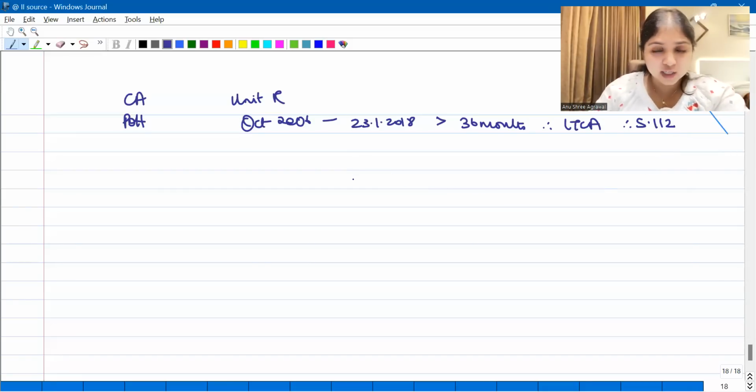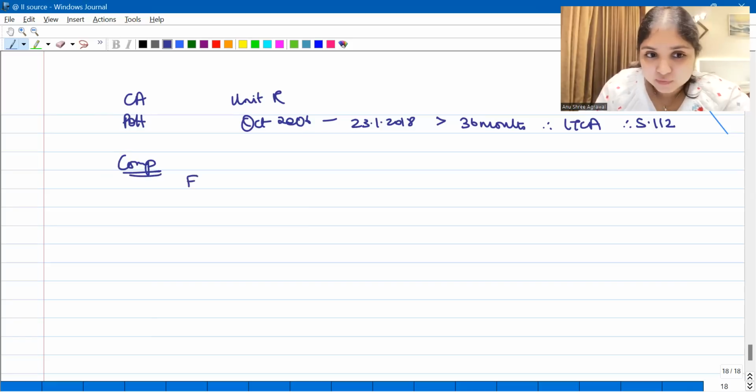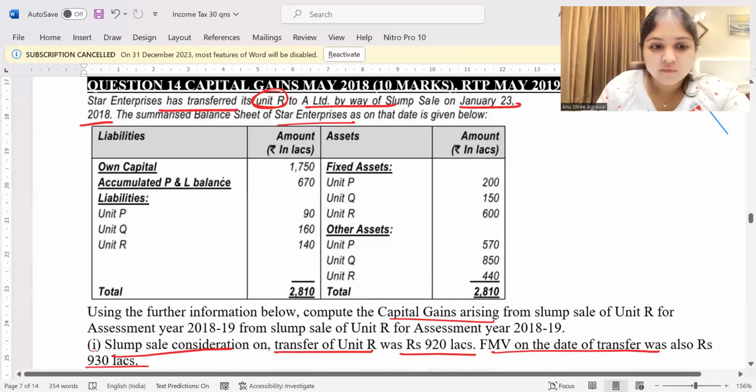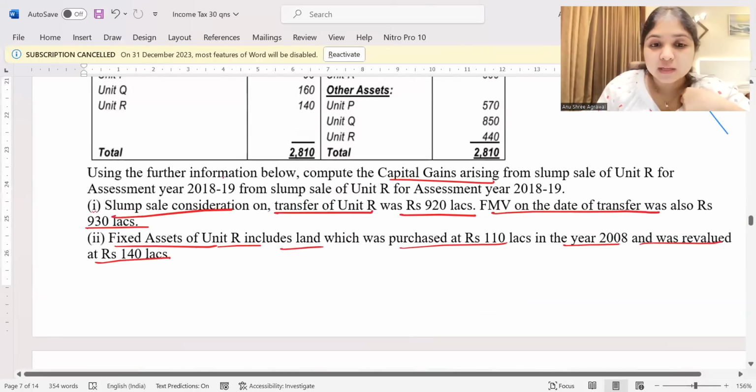So I can't apply 112A. 112A is only for listed equity shares, listed units of equity-oriented mutual fund, and listed units of business trust. Now I'll start off with the computation. We will start with full value consideration. What is the full value consideration in this question? They're selling the unit for how much? So the full value consideration is 920 lakhs.